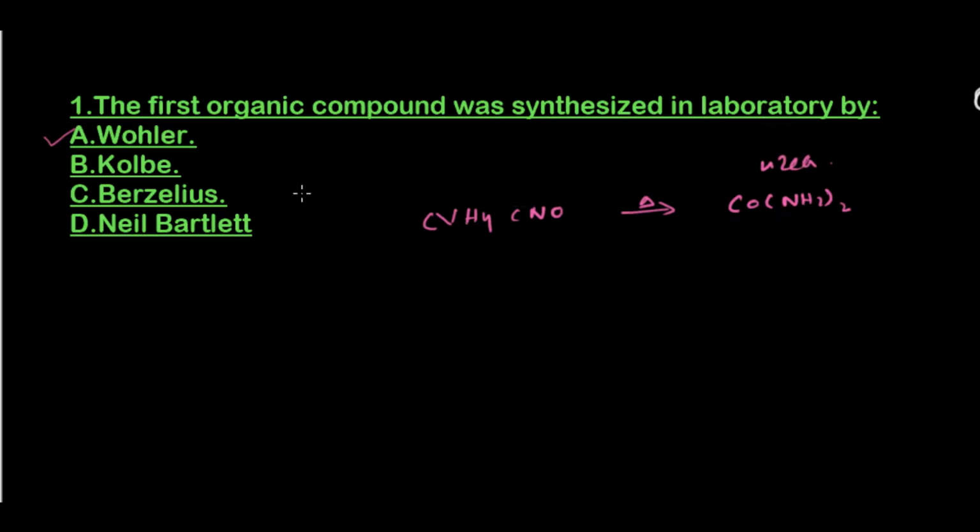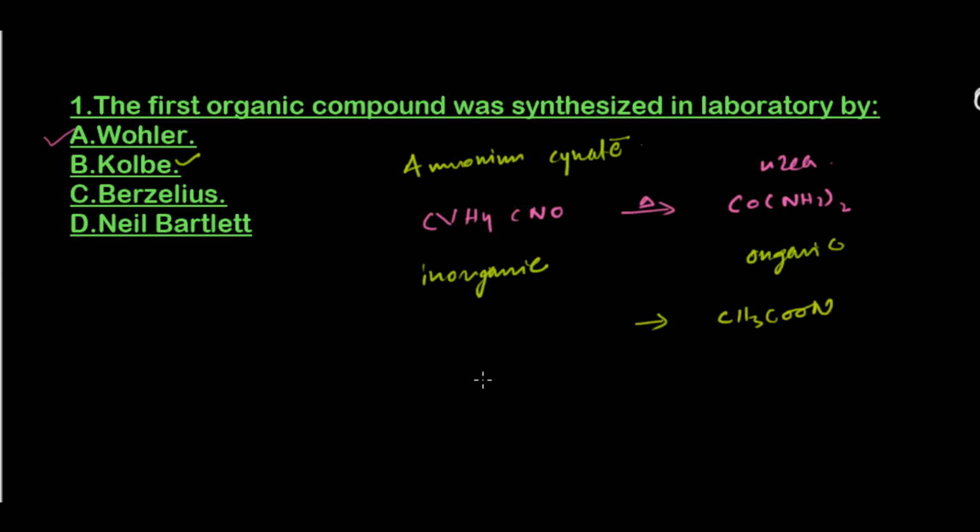How he converted urea from ammonium cyanate: the ammonium cyanate, which was inorganic, was converted into organic. Kolbe also did the same kind of thing. He created acetic acid from carbon, hydrogen, and oxygen.